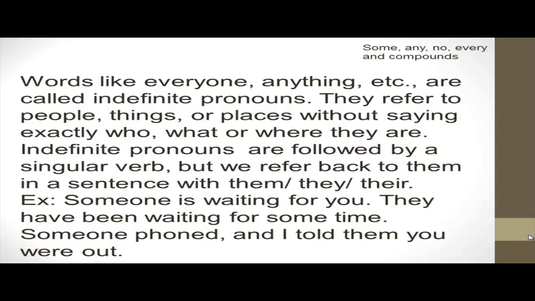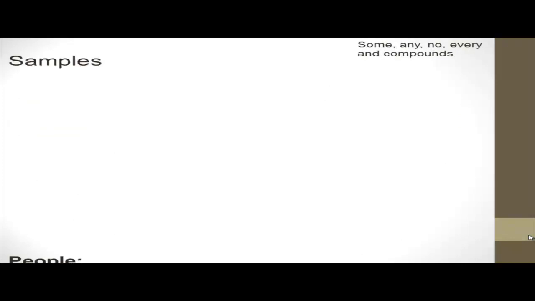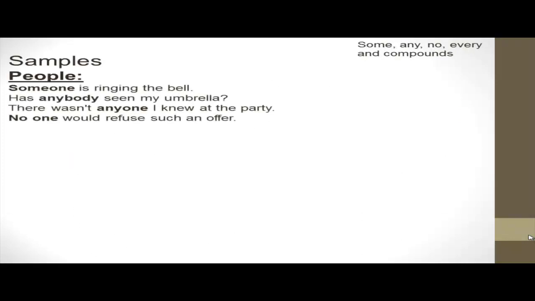For example, I say someone is waiting for you. The verb here is a singular form, okay, but if I want to refer to someone, I use a plural pronoun like they. So for example, I say someone is waiting for you. They have been waiting for some time. Here the pronoun they refers to someone. Okay? Some more examples. Someone is ringing the bell. Has anybody seen my umbrella? There wasn't anyone I knew at the party.